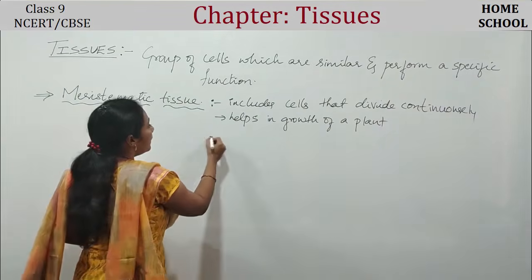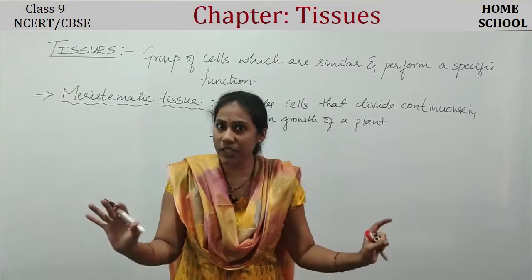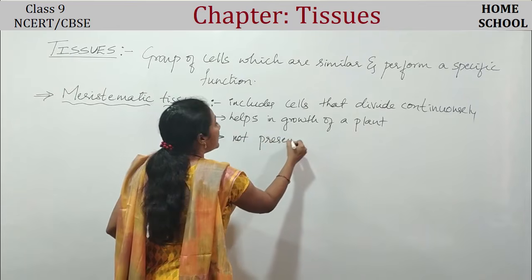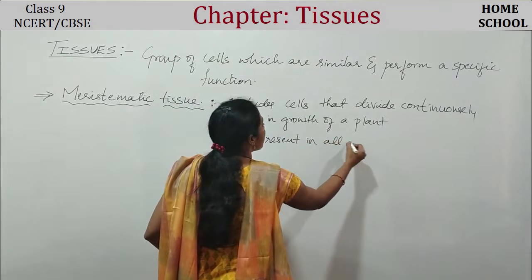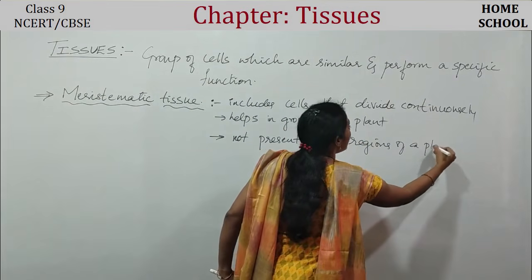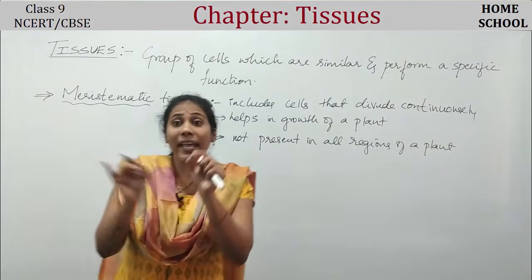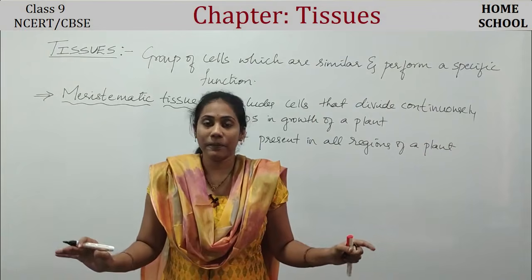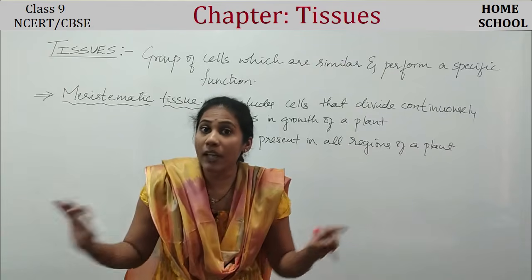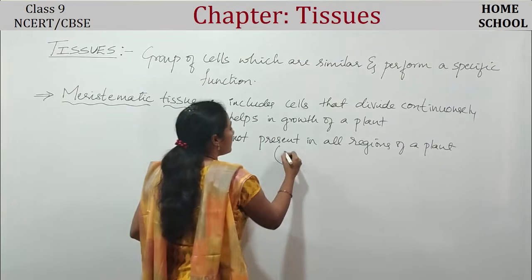And remember, meristematic tissue is not present in all regions of a plant. It is present only in certain areas where a plant is actually growing. Remember this point.